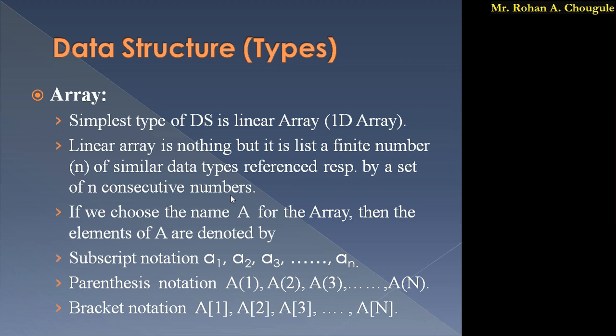It means that it is an array where a finite number of similar data types are stored, and they have n consecutive numbers. That is, indexing is given to each data type stored in that array. So this is a simple definition for linear array.